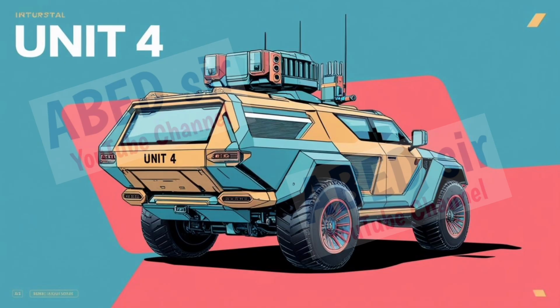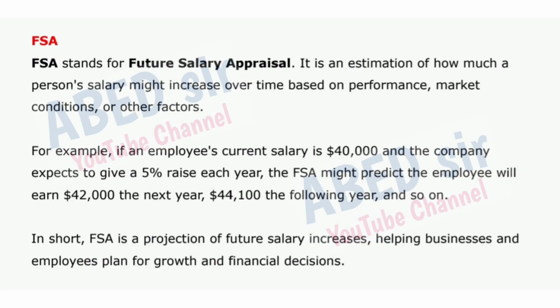First important short question is FSA. FSA stands for Future Salary Appraisal. It is an estimation of how much a person's salary might increase over time based on performance, market conditions, or other factors.